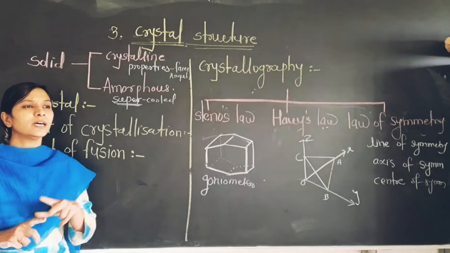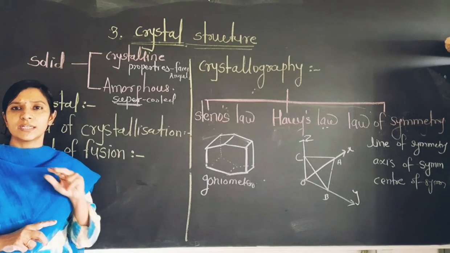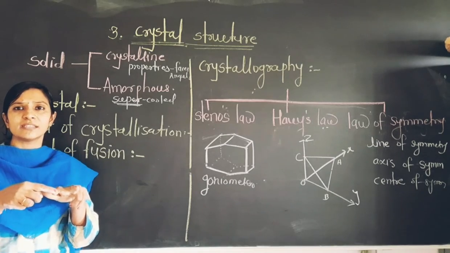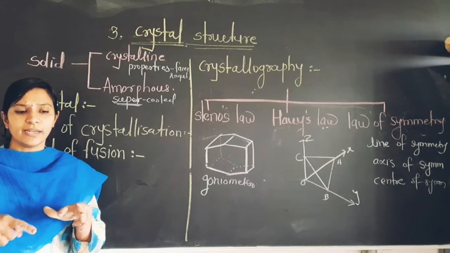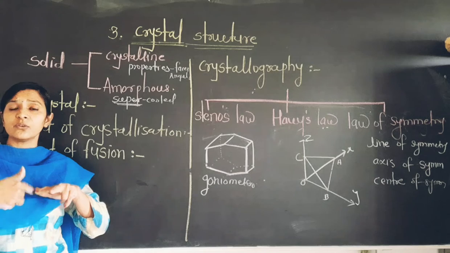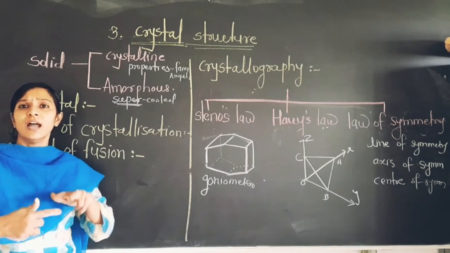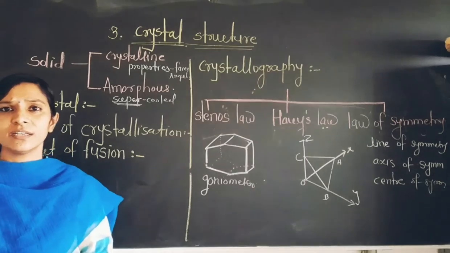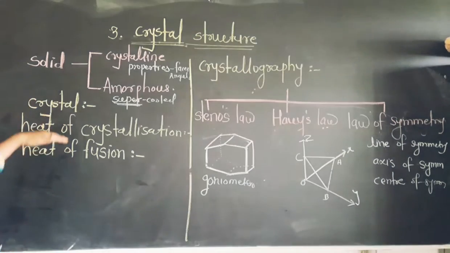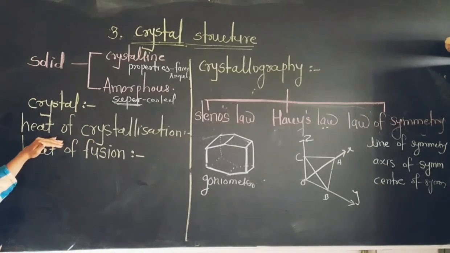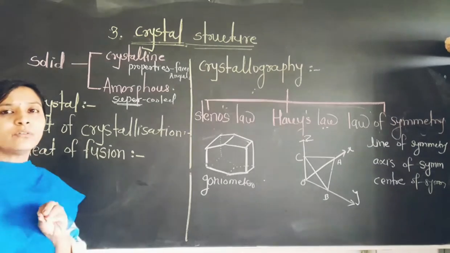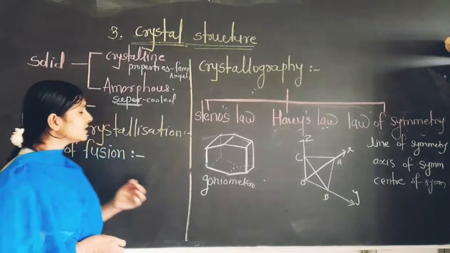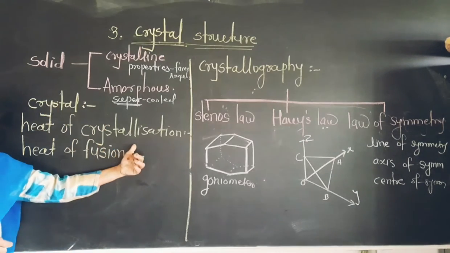When we cool the liquid under constant pressure, the translational energy slows down, and at the same time the attractive forces increase. When the attractive forces overcome the translational energy, the liquid is converted to the solid, and that amount of heat which has evolved during the crystallization is known as heat of crystallization.